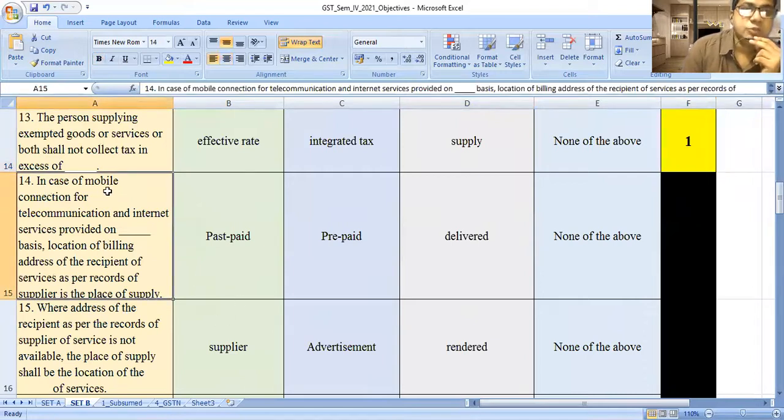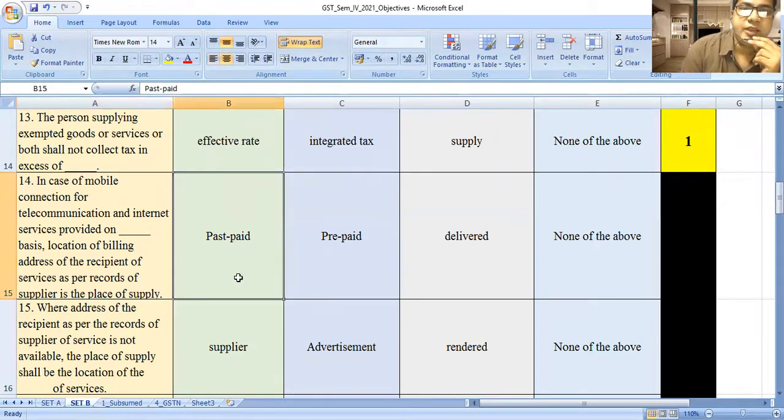Next, in case of mobile connection or telecommunication and internet service provided on dash basis, location of the billing address of the recipient of the service as per the record of the supplier is the place of supply. Option A, postpaid, prepaid, delivery, none of the above.